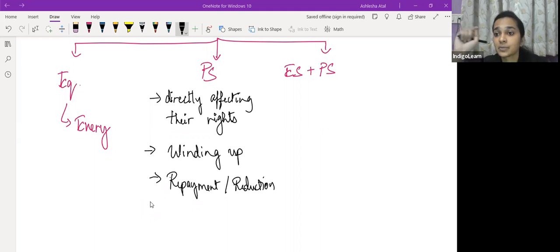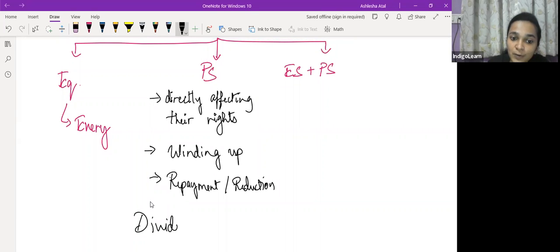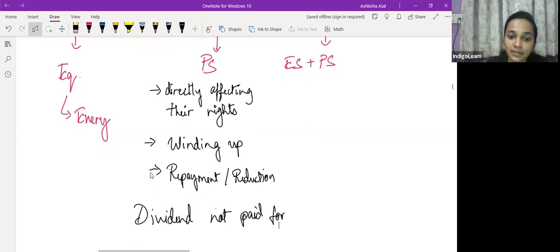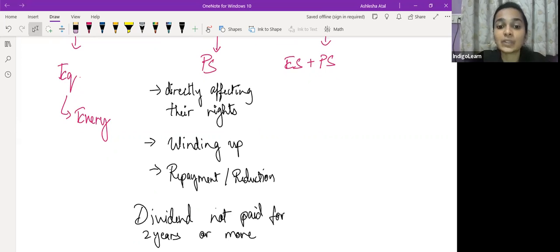If dividend has not been paid to a particular class of preference shareholders for 2 years or more, then those preference shareholders will get a right to vote on every resolution which is placed before the company, on all the resolutions.